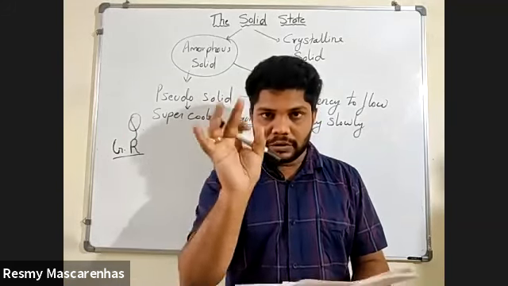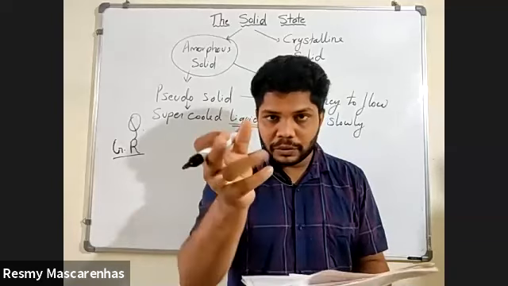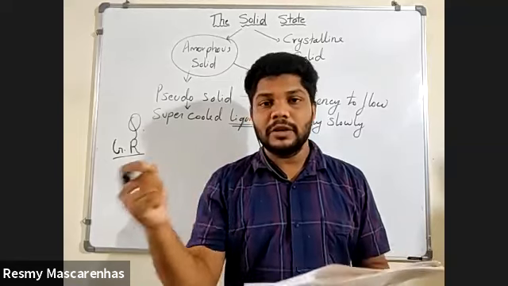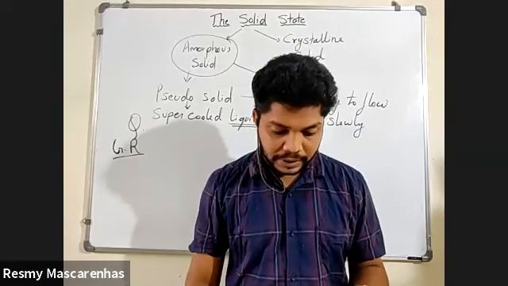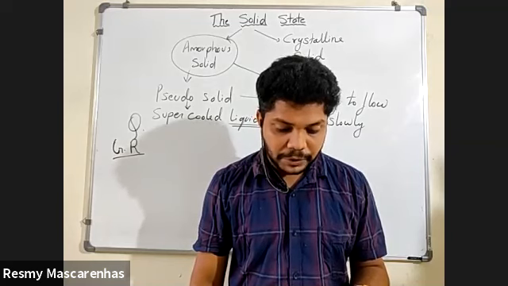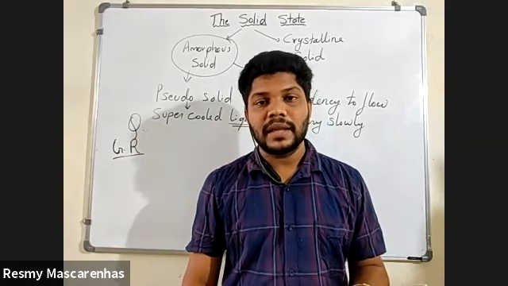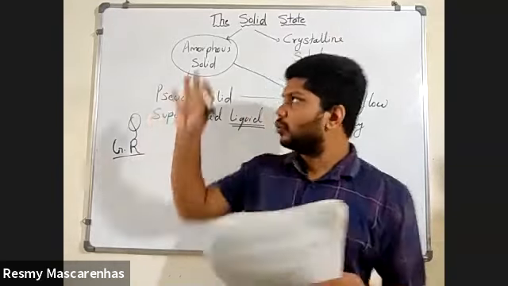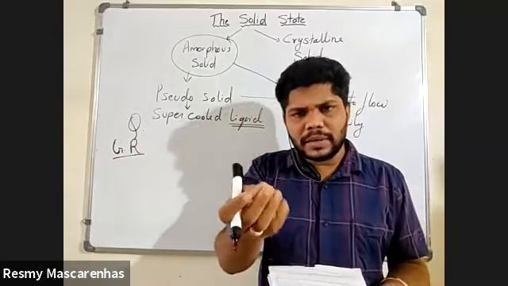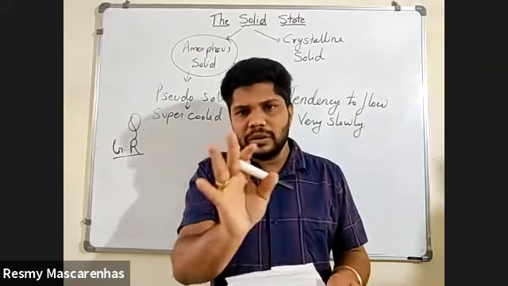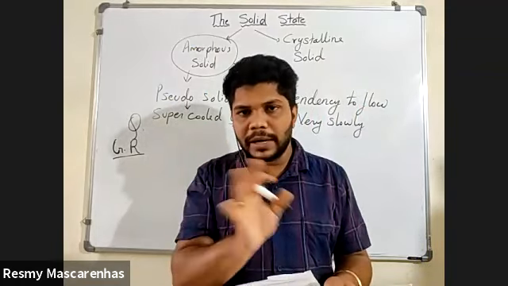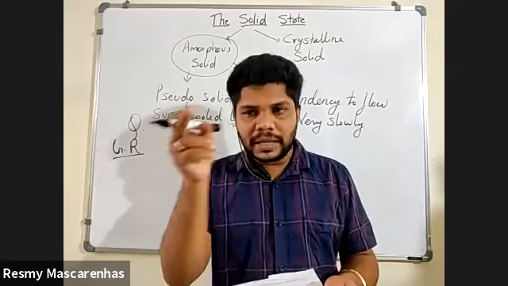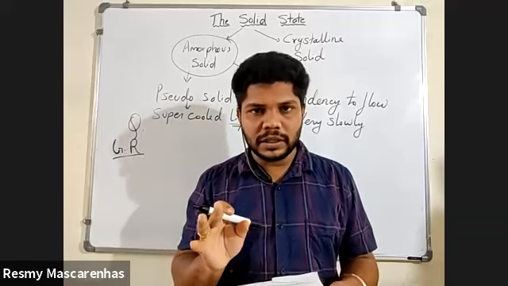I'll give you a question, write it down. What type of question are they going to ask? Distinguish between crystalline solid and amorphous solid. Write down. Distinguish between crystalline solid and amorphous solid. What is crystalline, what is amorphous? I have told you in general, how you can identify by touching, only that much. But everything is not depending on that. You need to see all the properties to distinguish whether it is crystalline or amorphous. Understood?